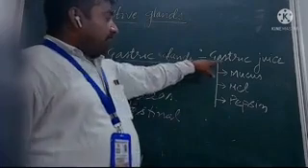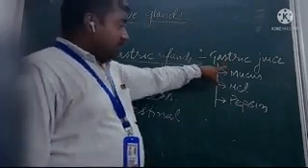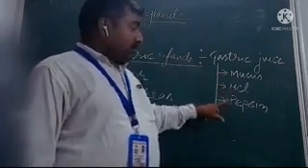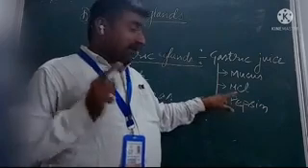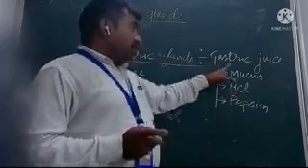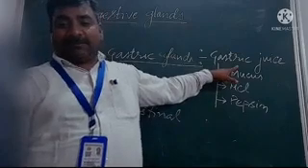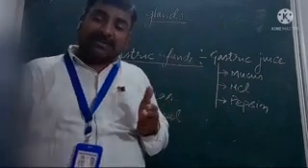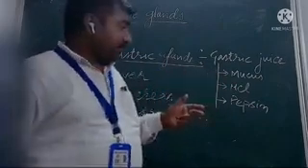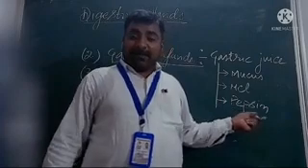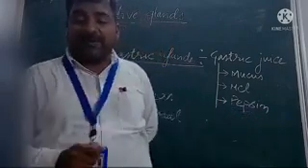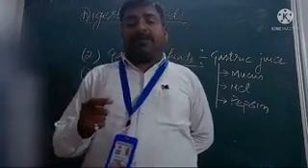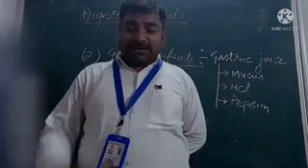So the gastric gland produces gastric juice, and the gastric juice consists of mucus, hydrochloric acid and pepsin. Pepsin enzyme is active only in acidic medium. So the pH of gastric juice is acidic, ranging between 5.5 to 6.5. And pepsin enzyme helps in digestion of proteins. Whatever protein material we eat is digested with the help of pepsin in our stomach.